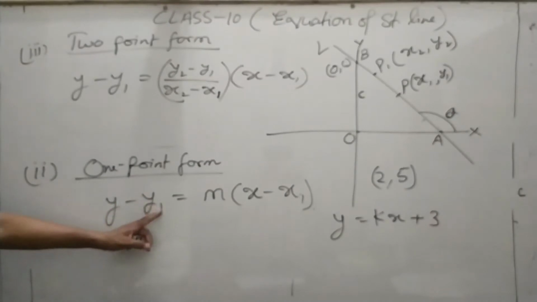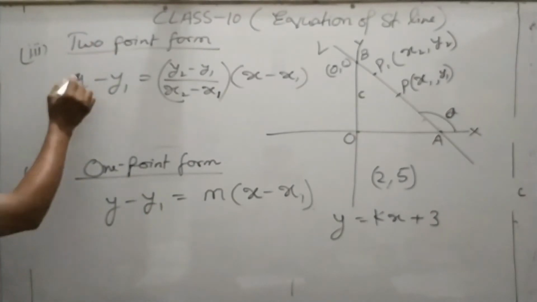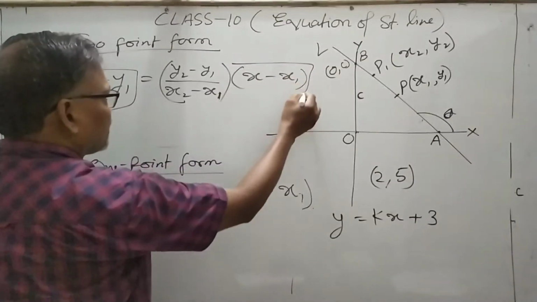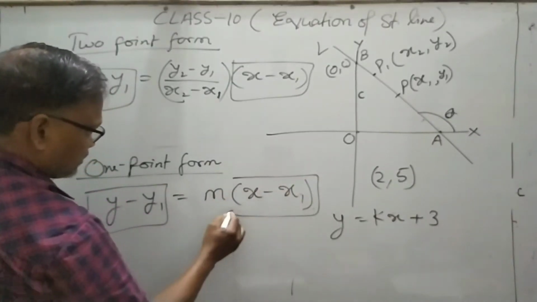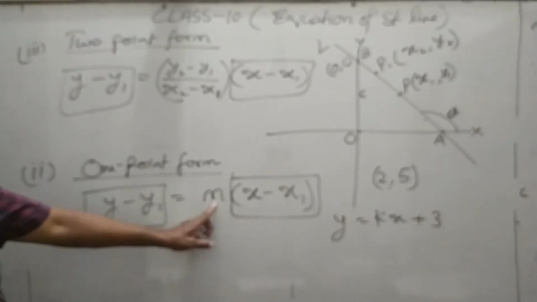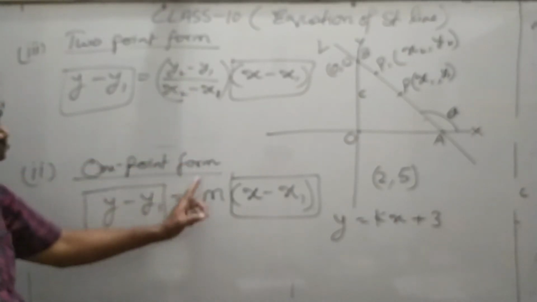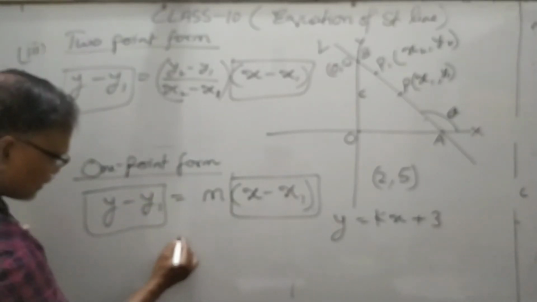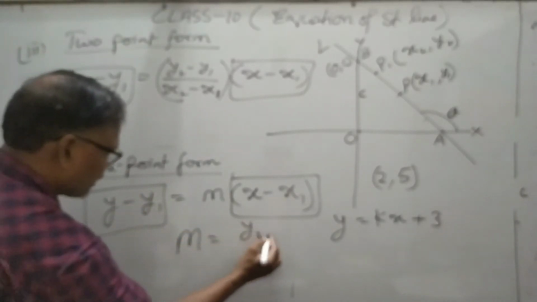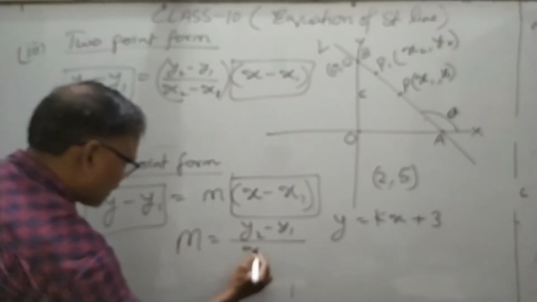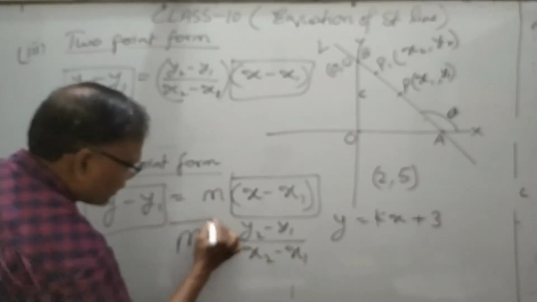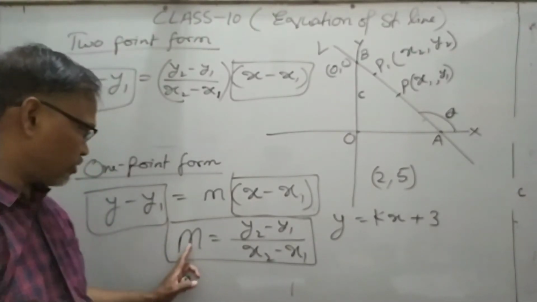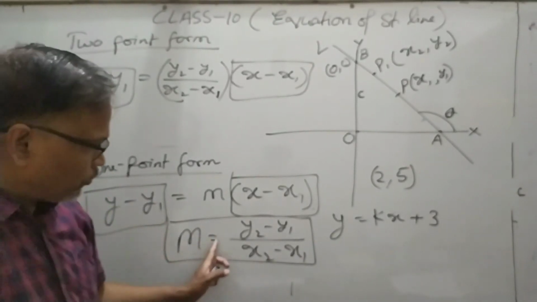If you see this 1 point form and 2 point form, what is same? y minus y1, x minus x1. It means this m and this value, these two, if you compare, you can say that m is equal to (y2 minus y1) upon (x2 minus x1), means one more formula of slope you can get, because it is the slope। तो स्लोप का एक फॉर्मूला बताया